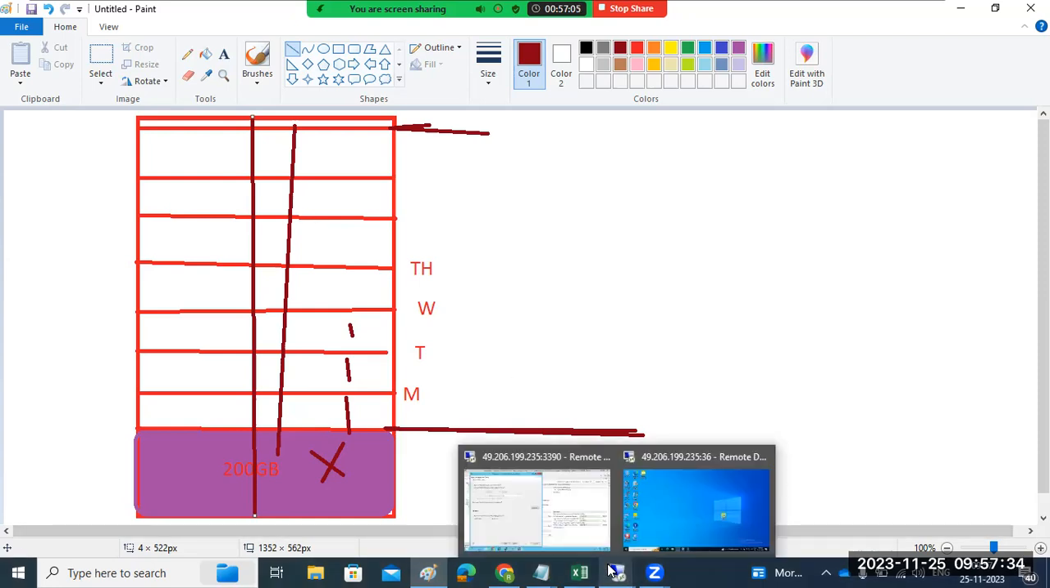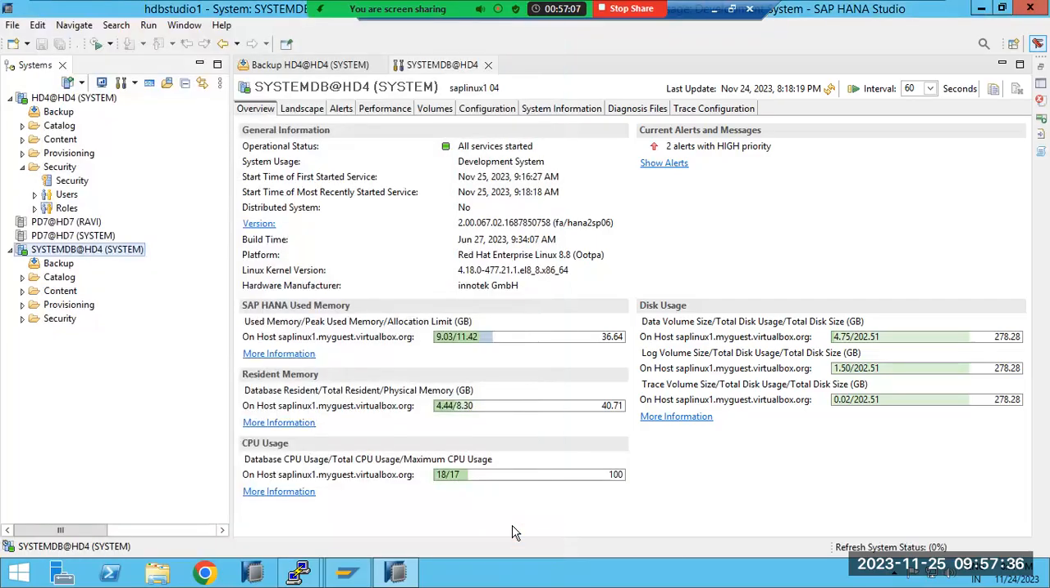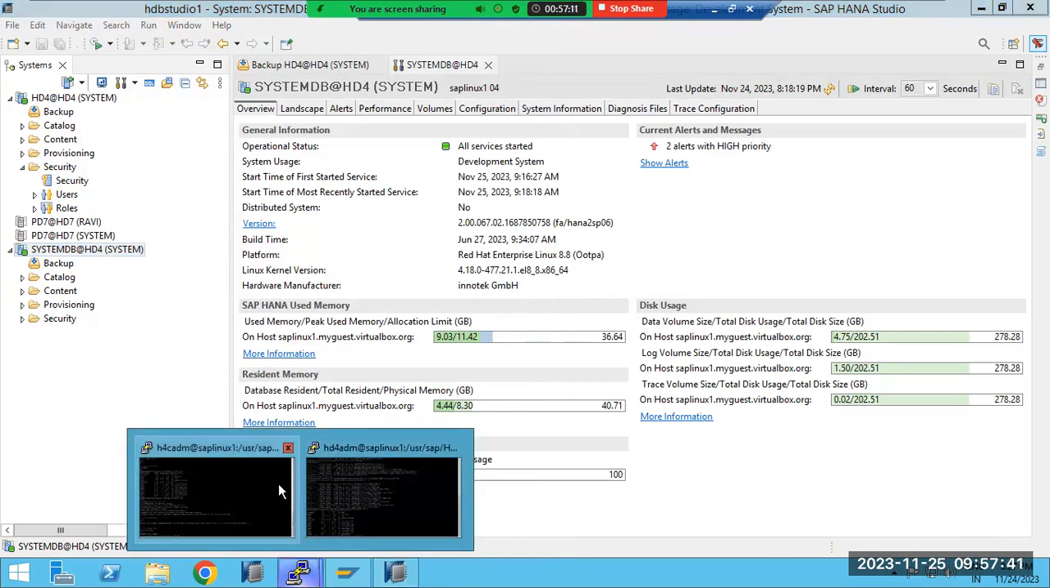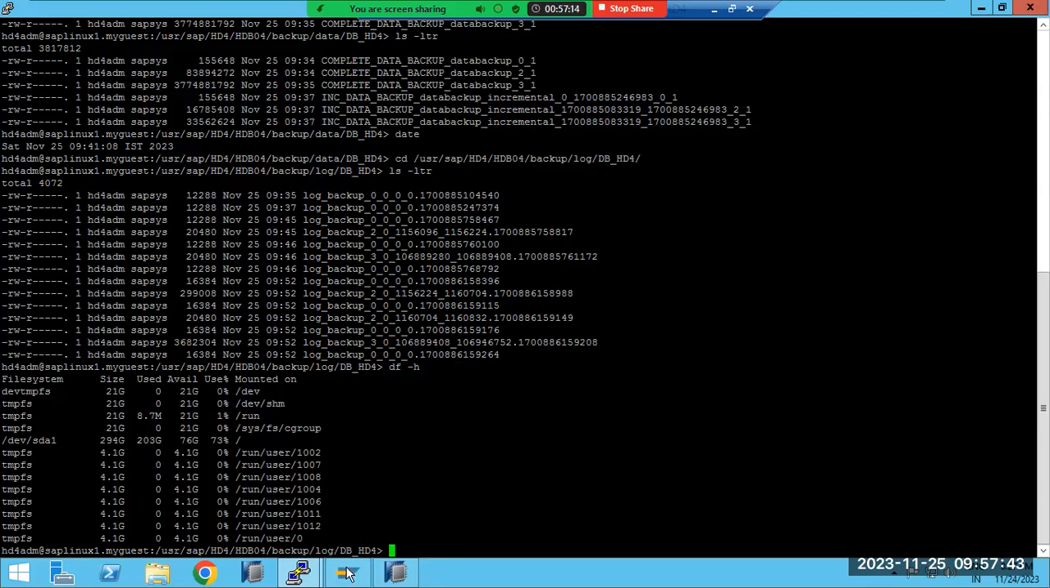Okay. Any questions from anyone? Sir, can we take a compressed backup? The backup will be compressed here. You don't need to take it out here. Automatically it will be compressed.